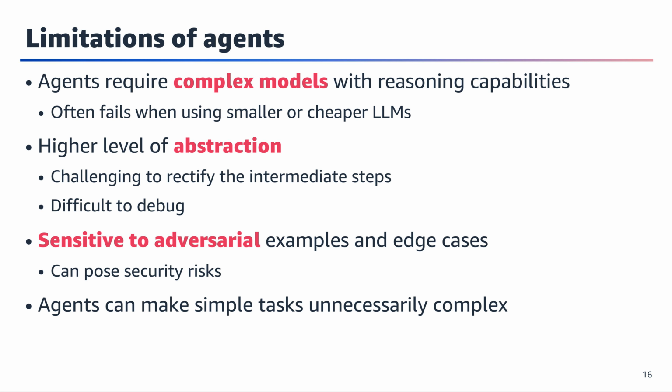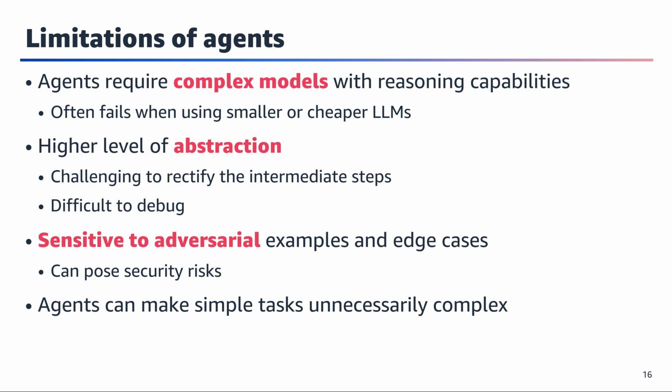Now, we'll explore the key limitations of AI agents that developers and organizations need to consider. The first major challenge is the requirement for complex models. You can't simply use basic LLMs and expect optimal performance. This leads to higher costs and resource requirements. We also face significant challenges with abstraction levels. While abstraction can be helpful, it makes troubleshooting and debugging much more difficult. Think of it like trying to fix a car engine when you can't see all the moving parts.